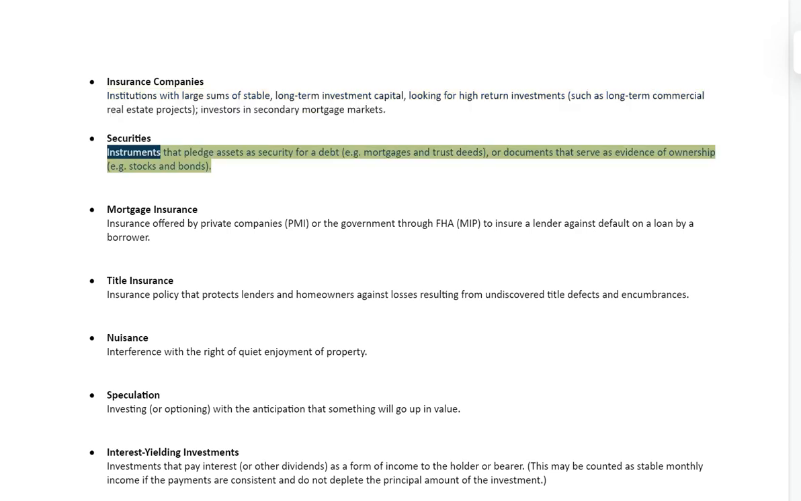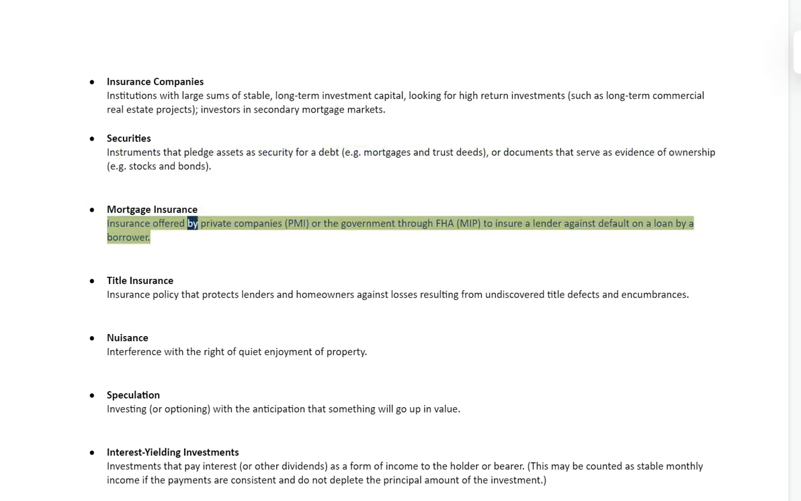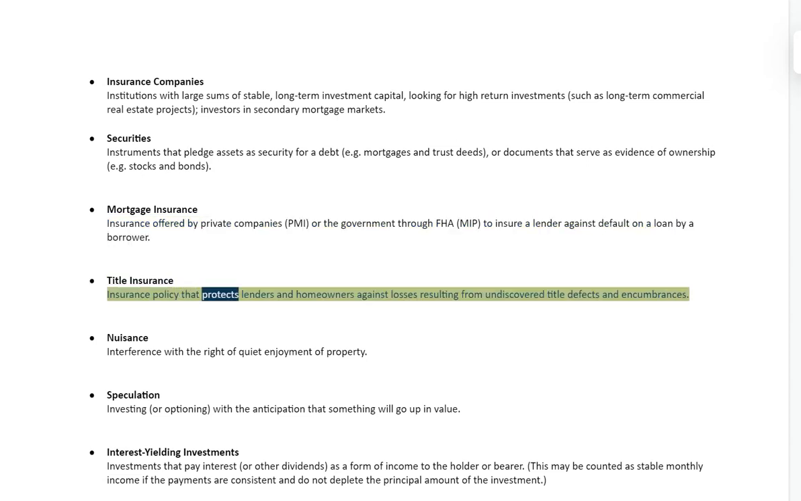Securities, instruments that pledge assets as security for a debt, e.g. mortgages and trust deeds, or documents that serve as evidence of ownership, e.g. stocks and bonds. Mortgage insurance, insurance offered by private companies, PMI, or the government through FHA, MIP, to insure a lender against default on a loan by a borrower. Title insurance, insurance policy that protects lenders and homeowners against losses resulting from undiscovered title defects and encumbrances.